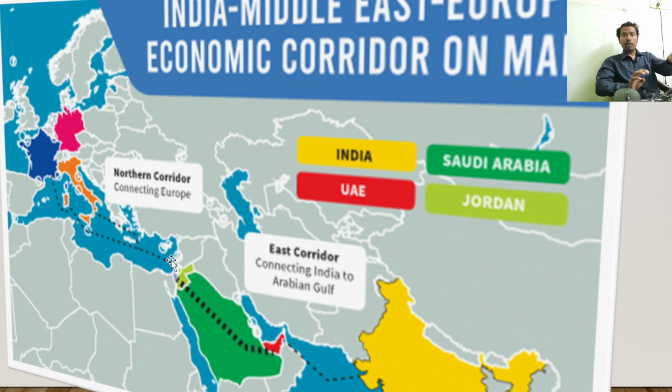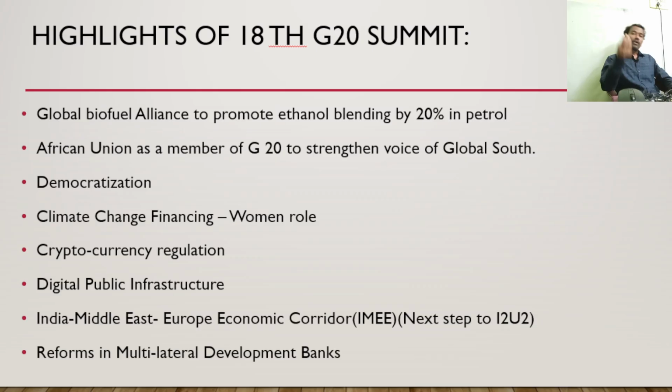We have the World Bank and the International Monetary Fund, but India and other developing countries are looking for reforms. The United Nations also needs reforms. Why are reforms needed? Because the developing countries' voice is not represented. Similarly, the World Bank's lending capacity to poor and least developed countries is very limited.